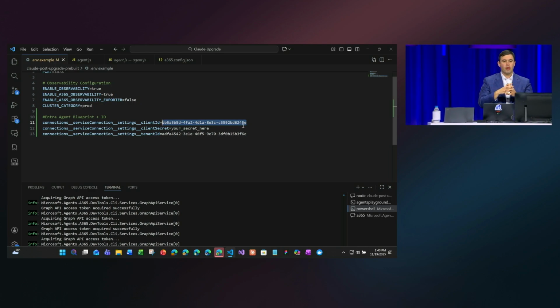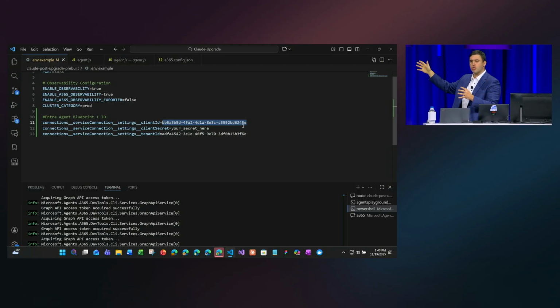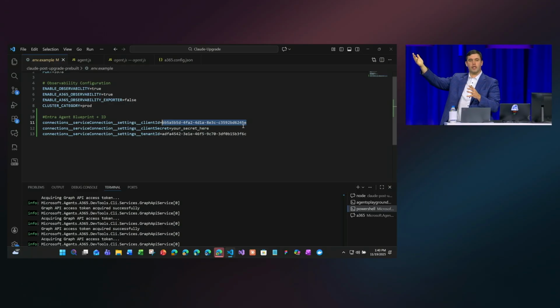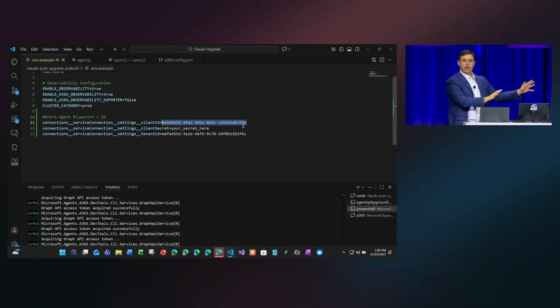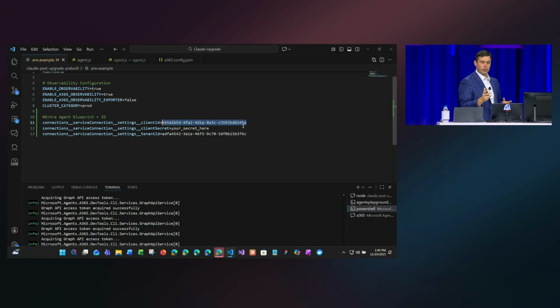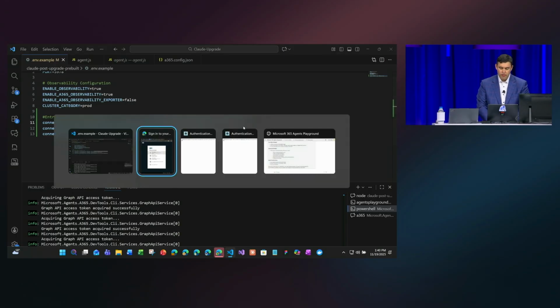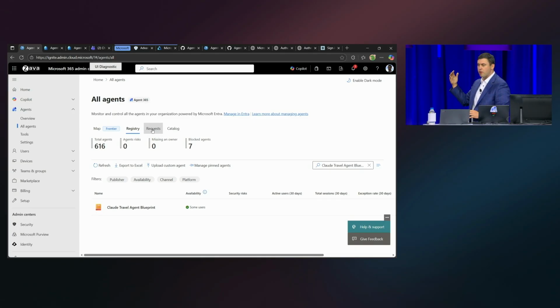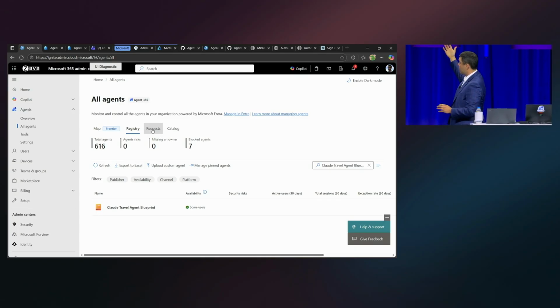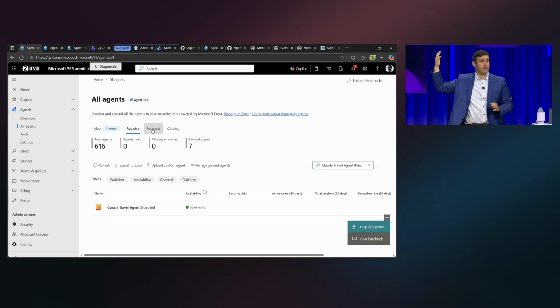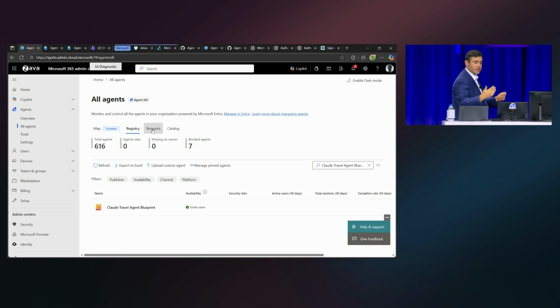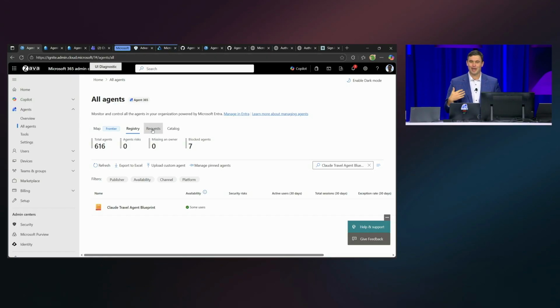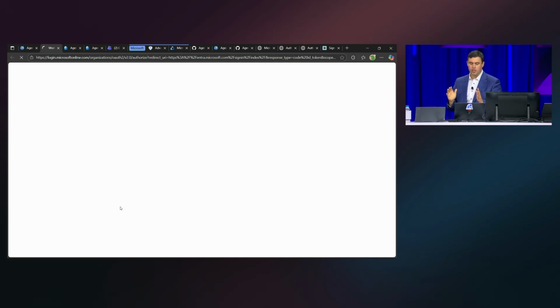Now I can wrap this up, and that CLI has a publish command that I can then use to publish my agent, which works just the way it did before, but now it has a unique identity. And after I've published it, it will show up within, in this case, my test tenant. It shows up in that same list of agents you've probably seen 20 times already at Ignite. And I can go and look at this blueprint.